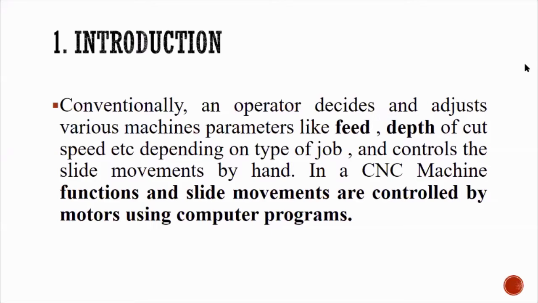So in manual operations, the operator decides the feed, depth and speed of the manufacturing process. But in computer numerical control, everything is the same. Remember, the manufacturing processes that you have studied, it may be milling or lathe, even in CNC you are going to do the same operation. There will not be any change in the operations, but these operations are controlled by this part.